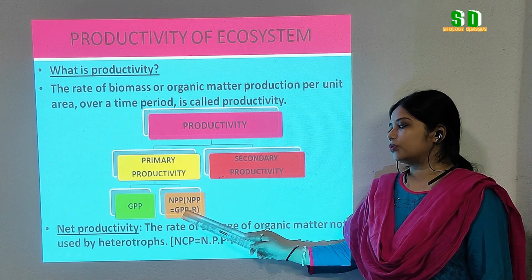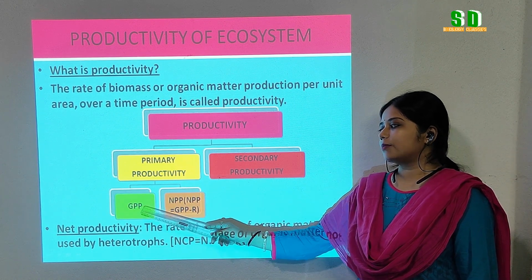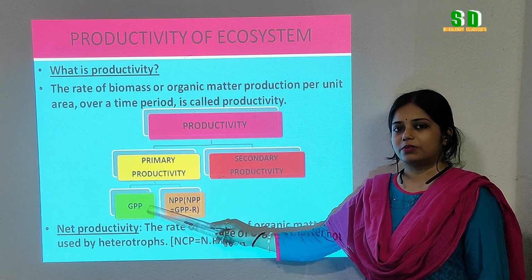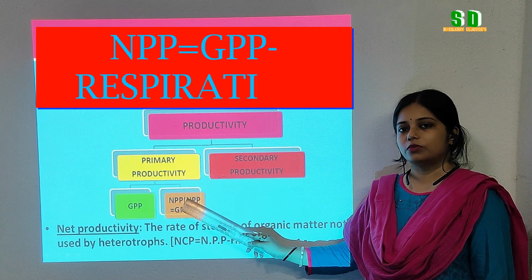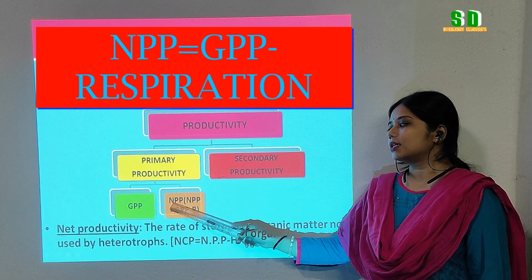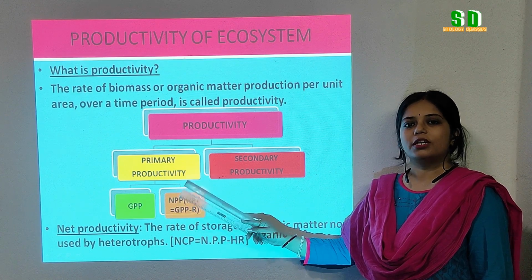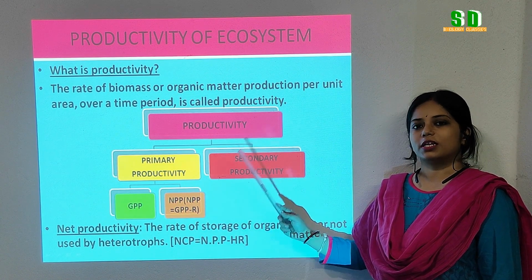So, we can conclude that gross primary productivity is the total amount of biomass present at the producer level, and after respiration, whatever amount of biomass is retained at the producer level is called the net primary productivity. This net primary productivity can be transferred to the next trophic level when it is eaten by the heterotrophs or other organisms.